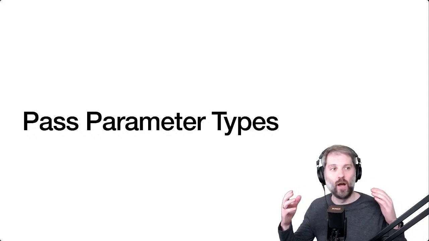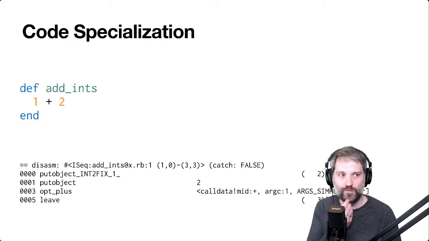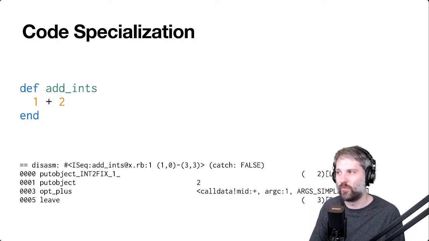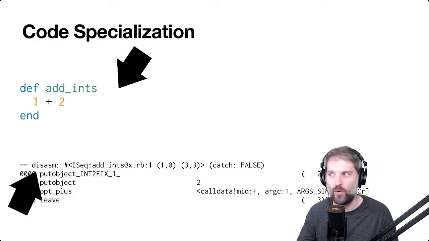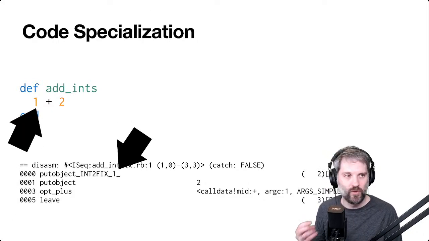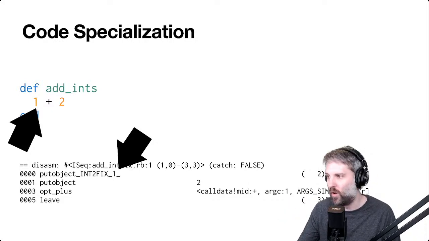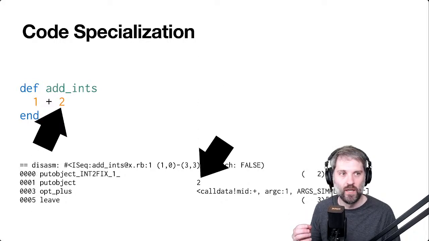Anyway, I want to start passing parameter types around. Right now, TenderJIT will do code specialization. So for example, if the JIT compiler sees this code, it's smart enough to tell from the instructions that we have an int literal, the int literal 1, and that we also have the int literal 2.